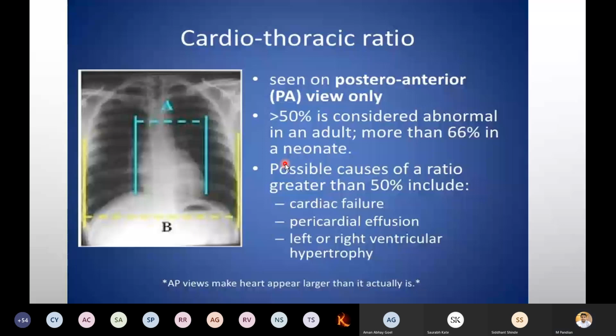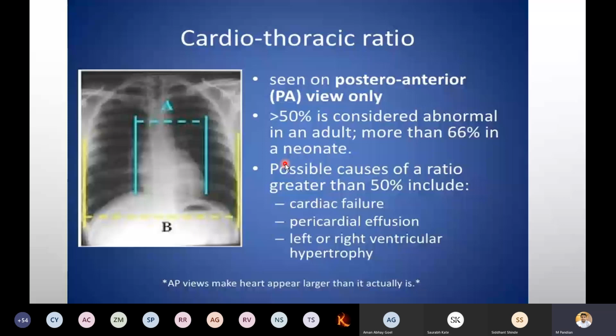As I said, it is the posterior anterior view only in which we are able to examine. Less than 50% is considered normal in an adult, more than 66% in a neonate. Possible causes of a ratio greater than 50% include cardiac failure, pericardial effusion, and left or right ventricular hypertrophy. These are the things you have to remember.